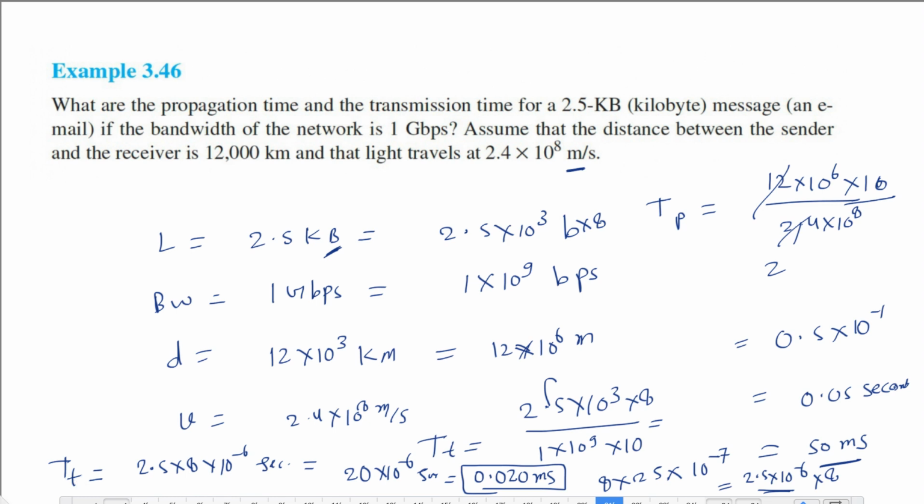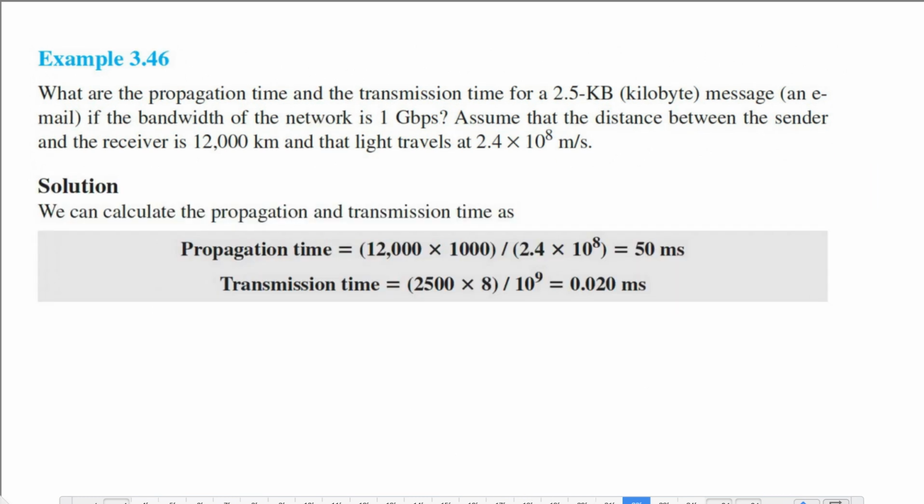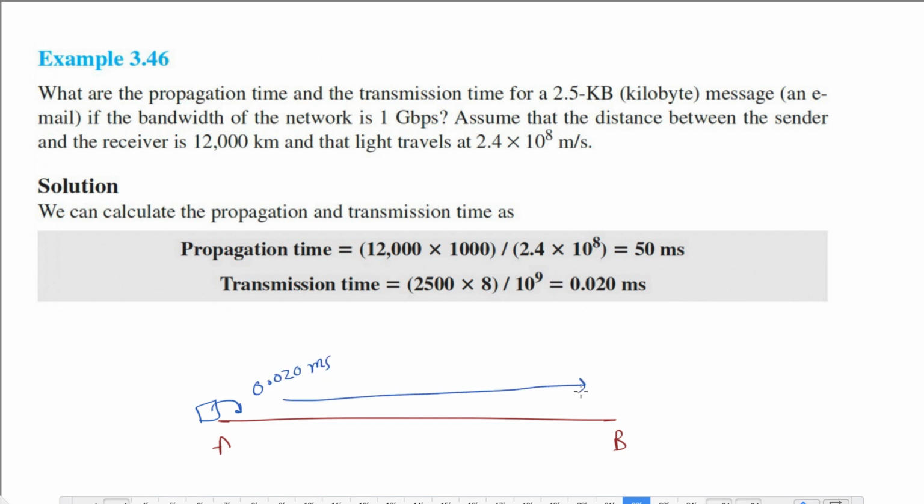As you can see here, the propagation time is too much, which is 50 milliseconds, and the transmission time is too little, which is 0.020 milliseconds. This means if A wants to send the packet to B, it takes only 0.020 milliseconds to put the data on the link, but the propagation time is much larger, 50 milliseconds, to travel from one end of the packet to the other end.